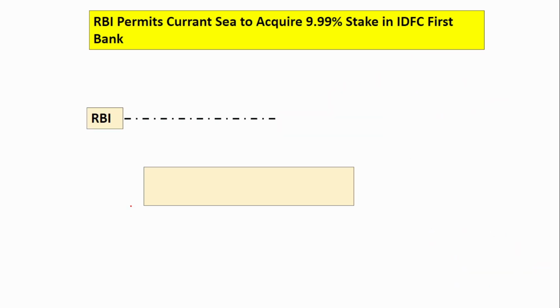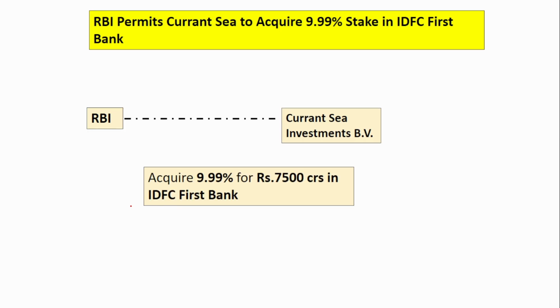Next is RBI permits Currency Investment BV, an investment company, to acquire 9.9% in the IDFC First Bank. The transaction value is 7,500 crores. Okay, in order to acquire a 9.9% stake in the IDFC First Bank, the Currency investments have paid 7,500 crores.